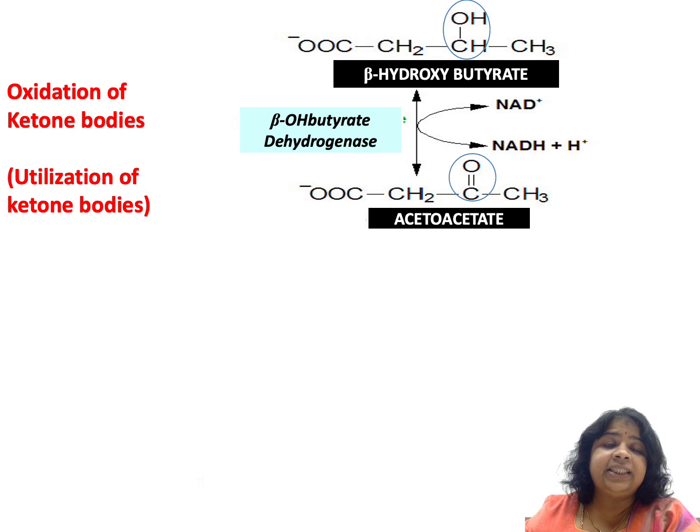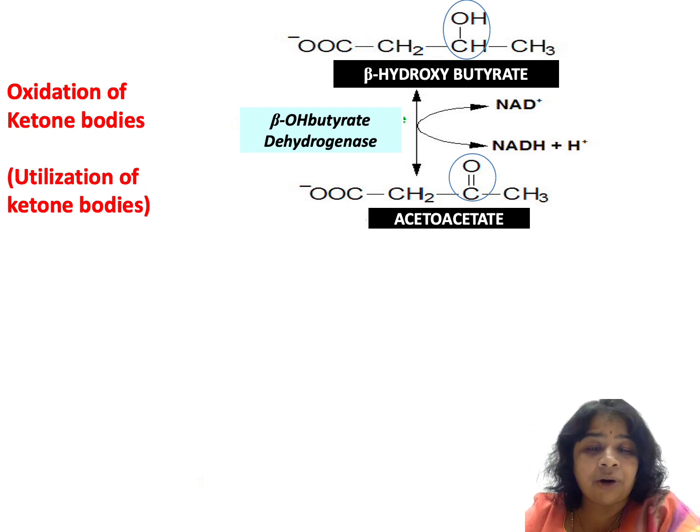So for utilization, again it is a reversal of how synthesis happened, but one step is not required. Otherwise it is a reversal. So first, beta hydroxybutyrate is oxidized back to acetoacetate and NAD is getting reduced to NADH and H plus. So beta hydroxybutyrate is getting oxidized to form acetoacetate. This NADH and H plus will enter into electron transport chain to give 2.5 ATPs.